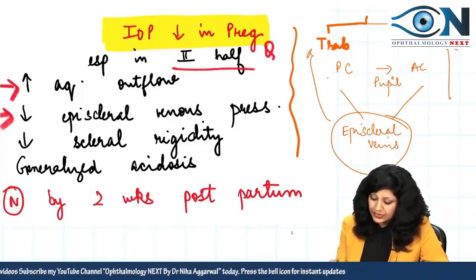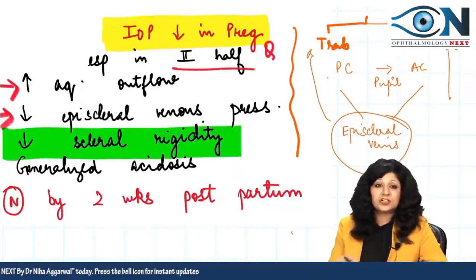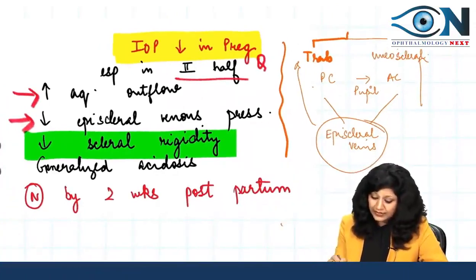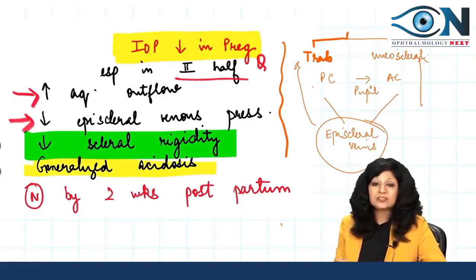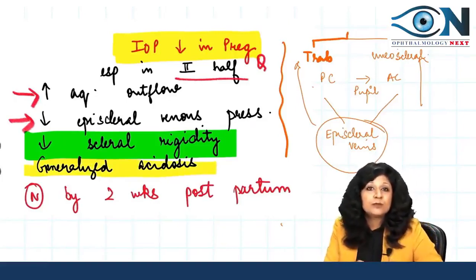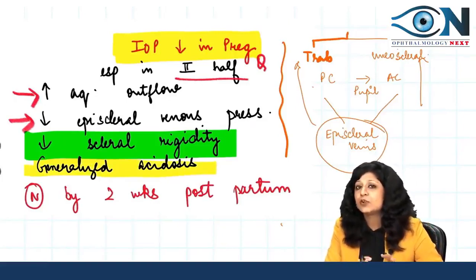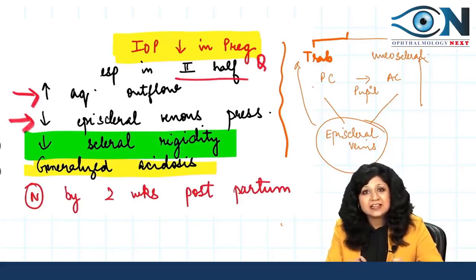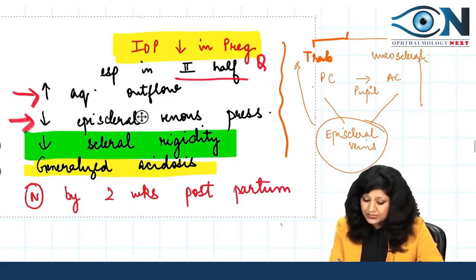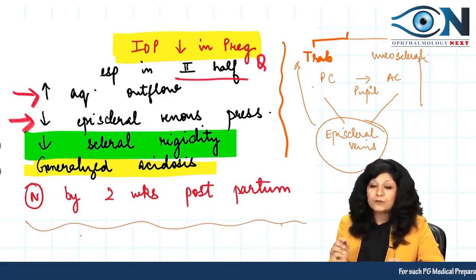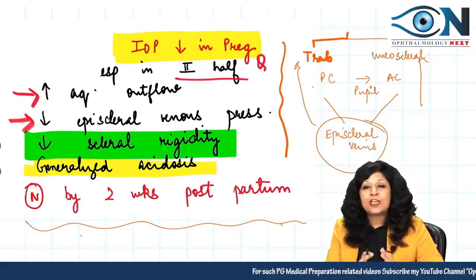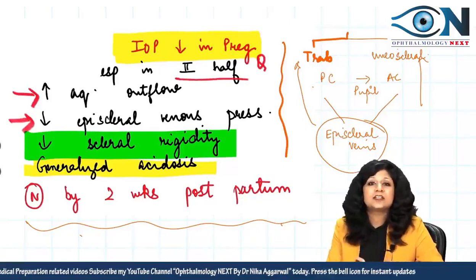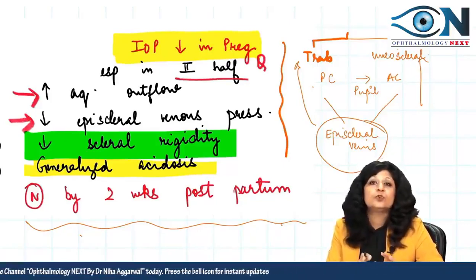The third important thing is a decrease in scleral rigidity. There is relaxation of these structures, along with the fourth thing, generalized acidosis. Though this is a minor factor, these are the four important things responsible for the decrease of intraocular pressure during pregnancy. How can we say this is attributed to pregnancy? Because it returns to normal by 2 weeks postpartum. So we can say definitely that this decrease in intraocular pressure during pregnancy was due to pregnancy only.